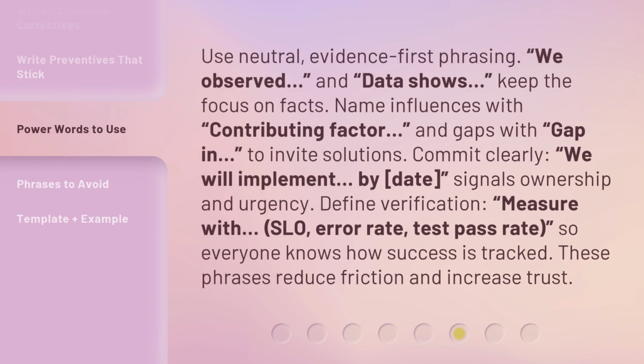Use neutral, evidence-first phrasing. "We observed," and "data shows." Keep the focus on facts. Name influences with "contributing factor" and gaps with "gap in" to invite solutions. Commit clearly: "We will implement by date." Signals ownership and urgency. Define verification. Measure with SLO, error rate, test pass rate, so everyone knows how success is tracked. These phrases reduce friction and increase trust.